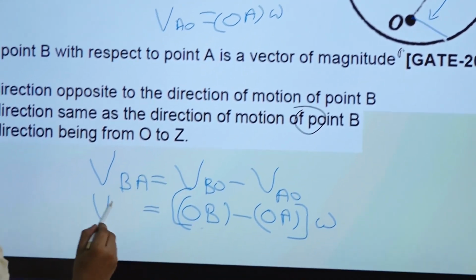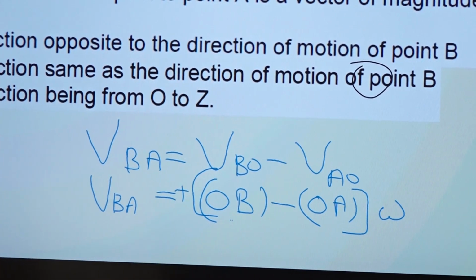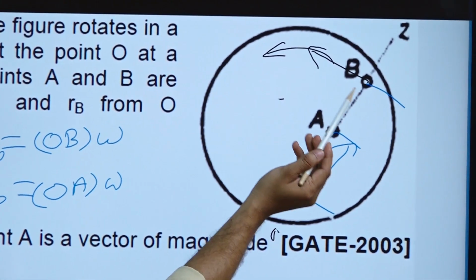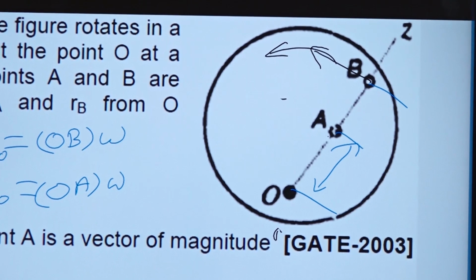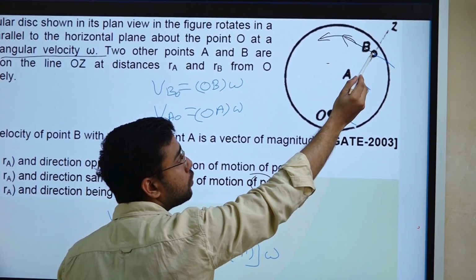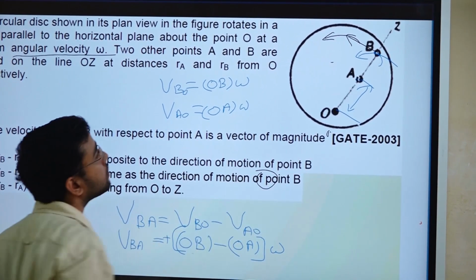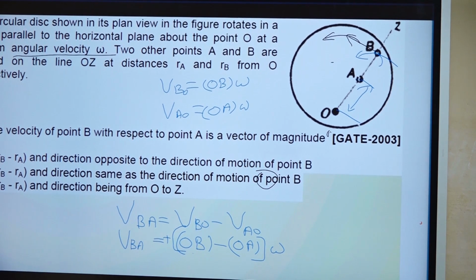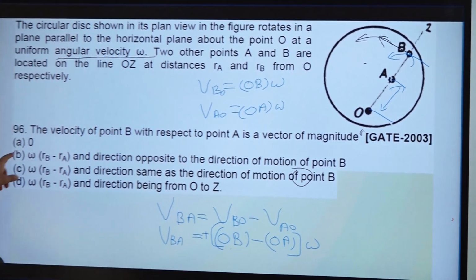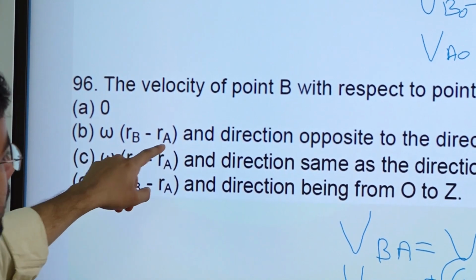So initially we considered that the angular velocity is positive in the counterclockwise direction. So this point B will be rotating with respect to point A in counterclockwise direction, right? So that is the answer. Now let us read out the options. First one is 0, that is not possible. Second one is omega into RB minus RA.